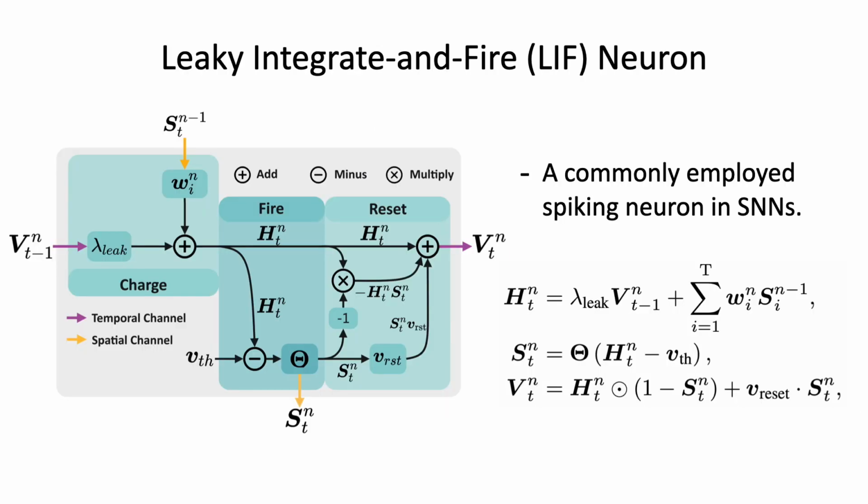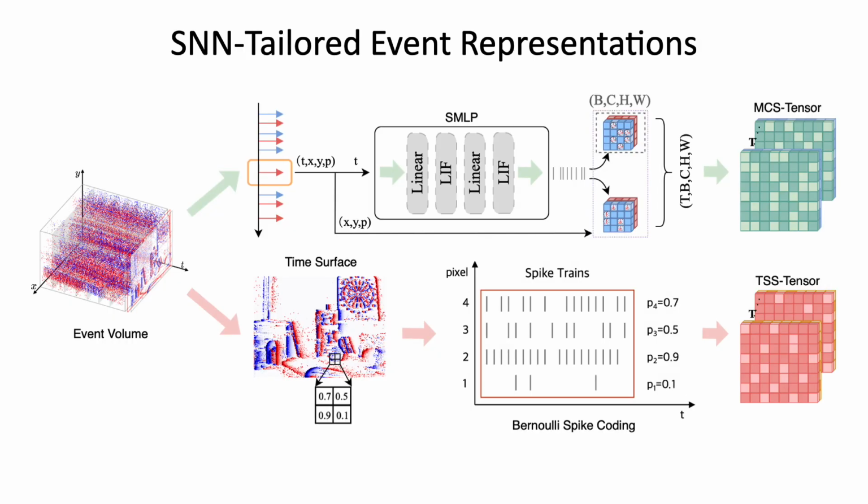In our Spike-EVPR, the leaky integrate and fire neuron is predominantly used, which is also a commonly employed spiking neuron in spiking networks. Firstly, we introduce two event spike representations, which are specifically tailored for spiking networks and designed for EVPR tasks: the multi-channel spike tensor and the time surface spike tensor.